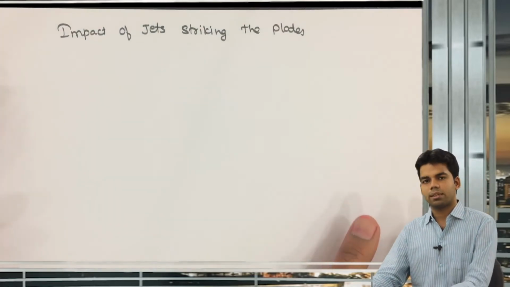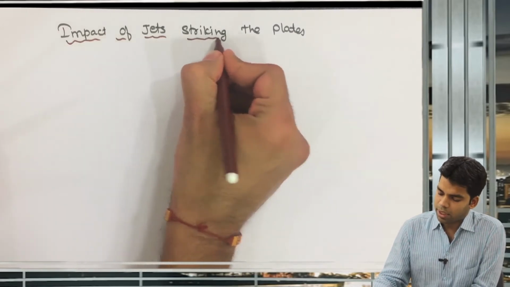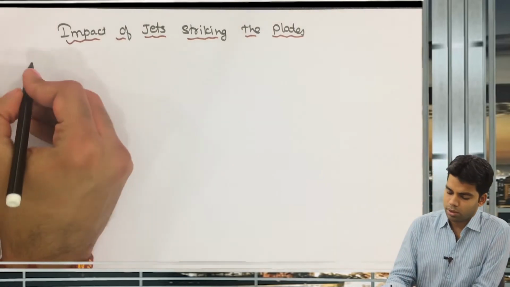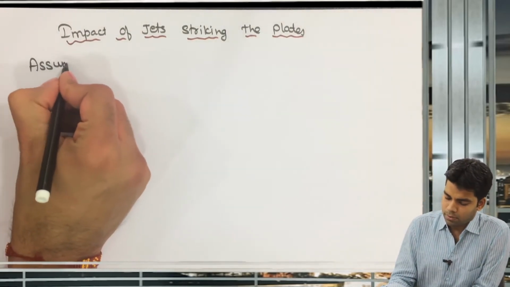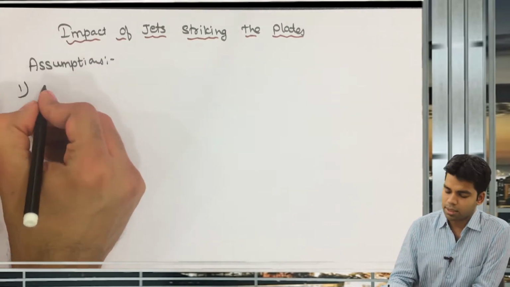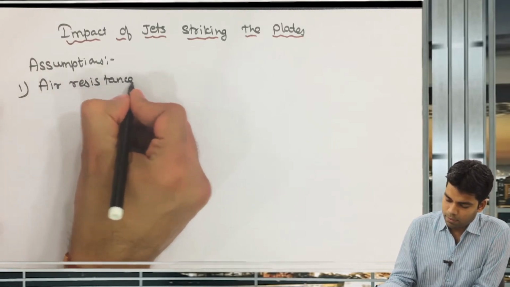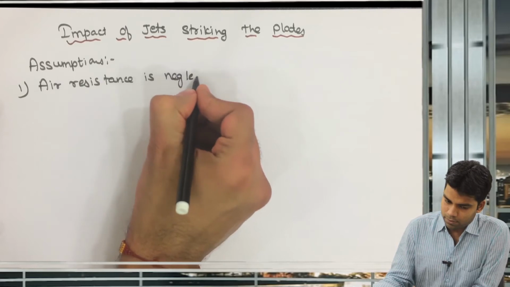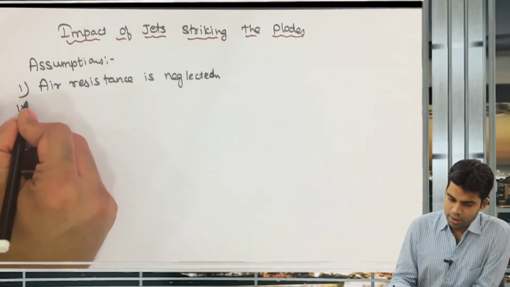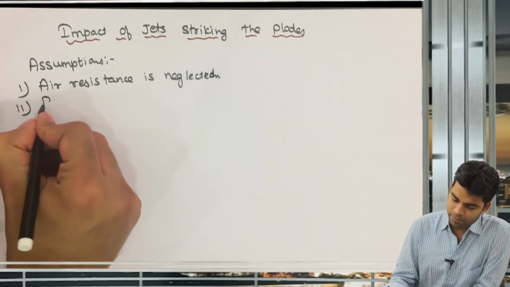Impact of jets striking the plate. Before getting into the impact of jets striking the plate, we will first look into certain assumptions. The very first assumption says that the air resistance is neglected. Second assumption says that the friction between the jet and the plate is also neglected.